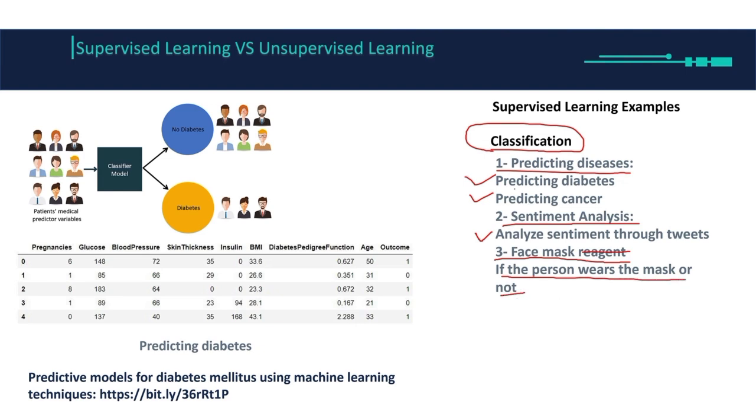The first example that we have here is predicting diabetes. Here we have the data of patients with their medical variables, and these are called features: BMI, diabetes pedigree function, age, and then the outcome. One means yes, he got diabetes. 0 means no, he didn't get diabetes. Let me explain it to you.